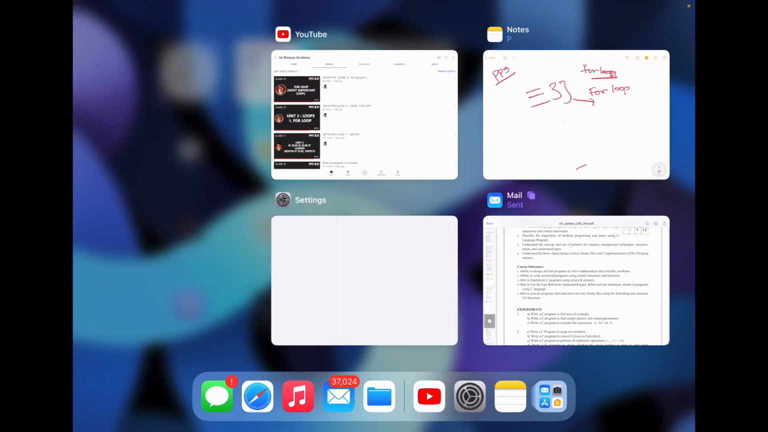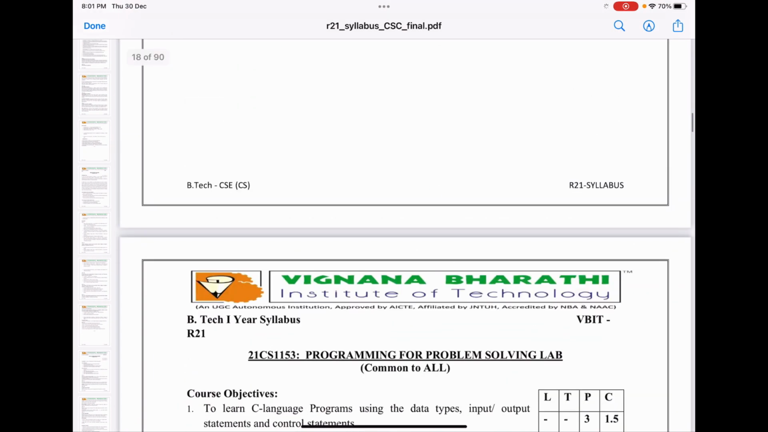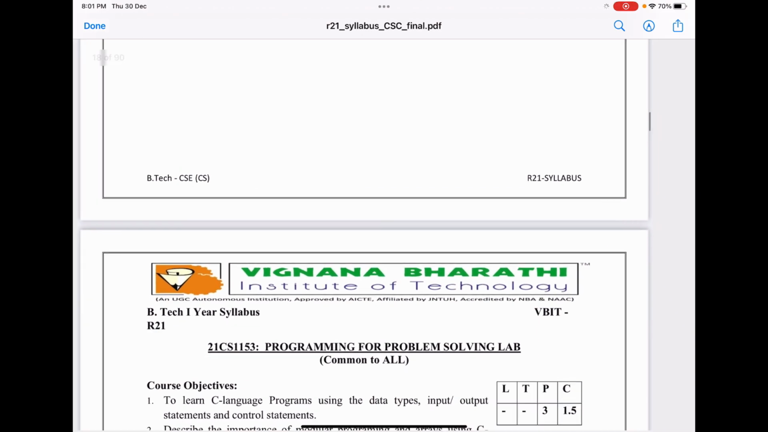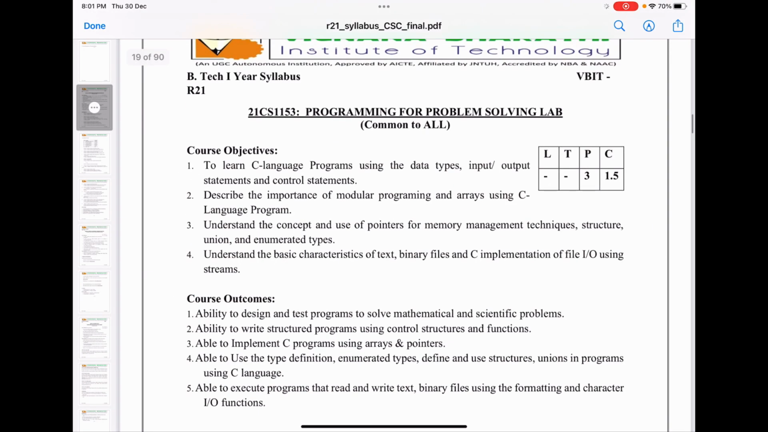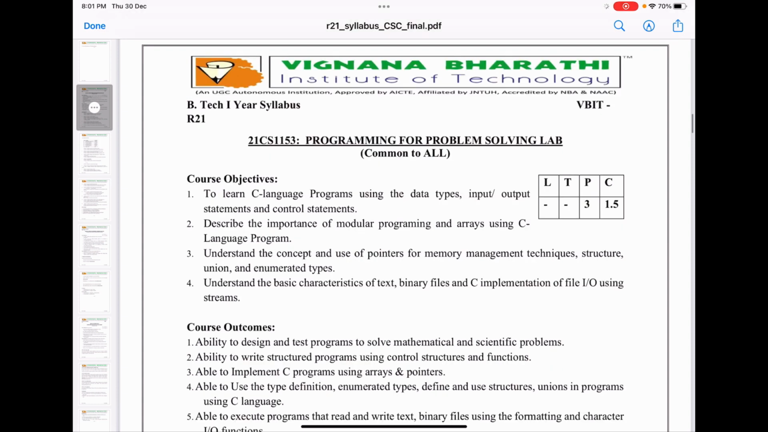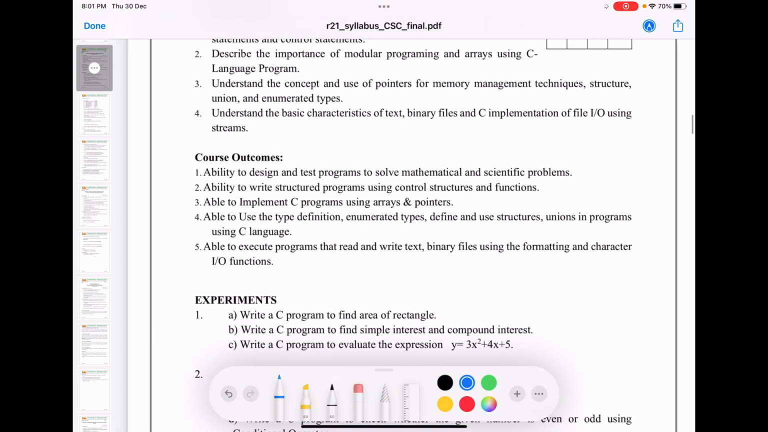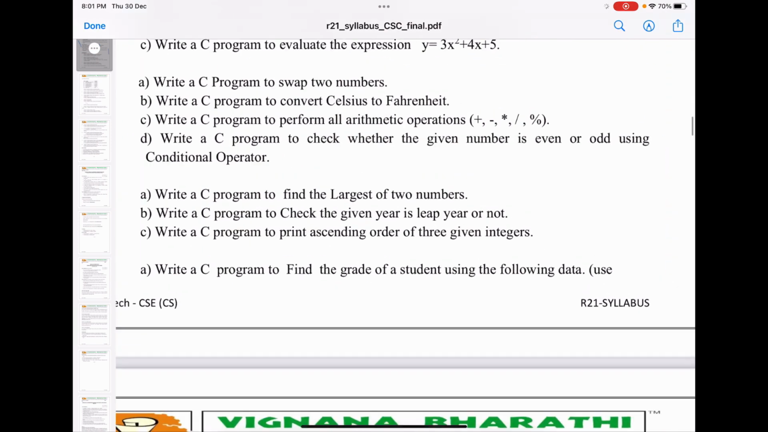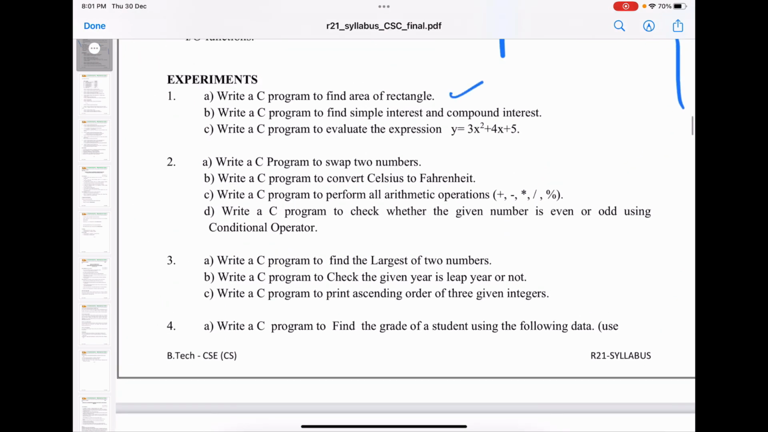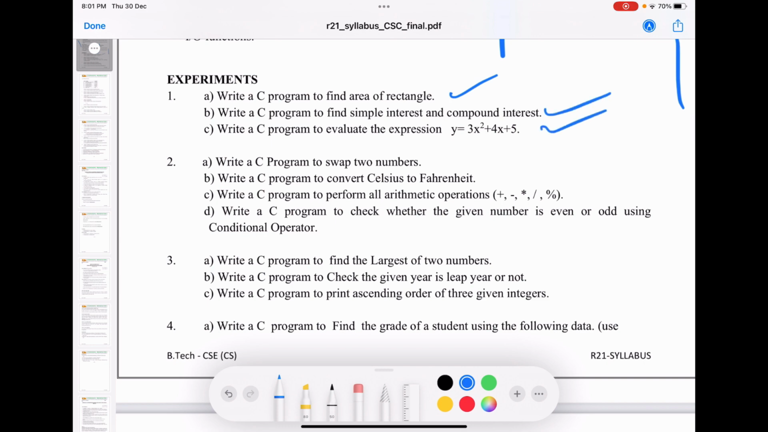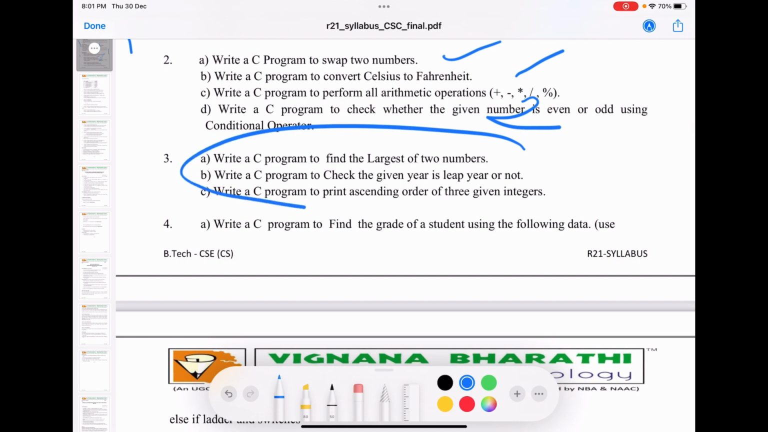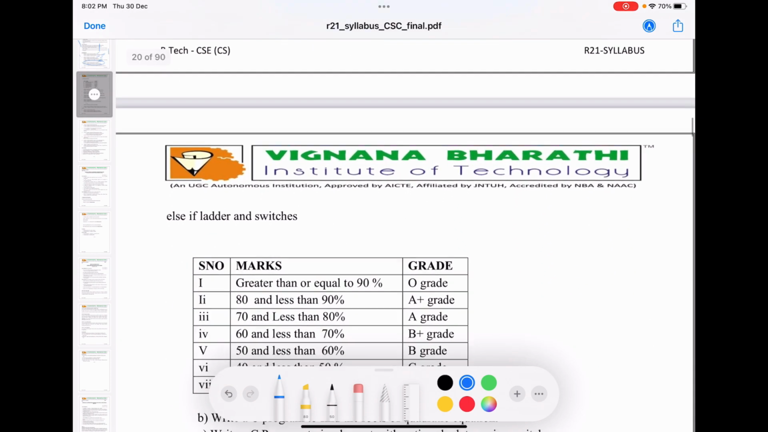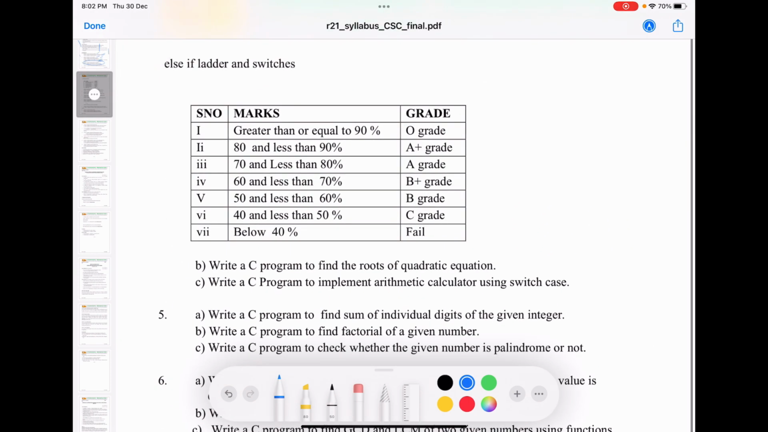If in case you are from BBIT, definitely you should see this. See, this is our lab manual, and you people belong to the R21 syllabus, right? The programs till now, like finding the area of a rectangle, compound interest expression, swapping two numbers, are all dummy. Till here everything is dummy, but when you come here you will see something like case and switch. Okay, this is manageable.